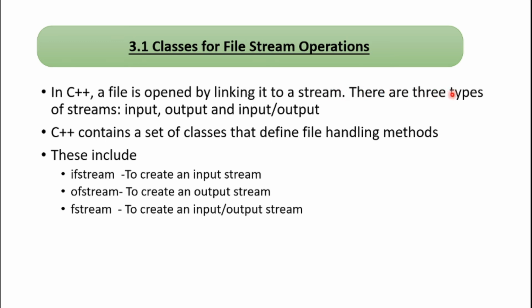And there are three types of streams: input, output and input-output. Input stream is specially dedicated for taking input from the file, and similarly the output stream is used to give output from the program. And what will be input-output? It will perform both. It will take input as well as give output. And these are the classes that we use over here. That is ifstream, which is used to create an input stream. ofstream is used to create an output stream, and fstream is used to create input as well as output stream.